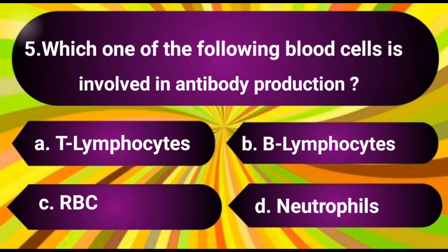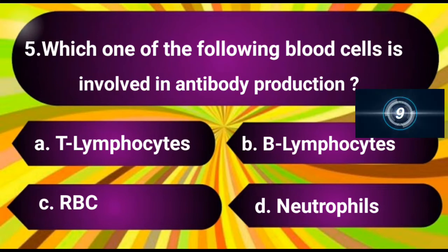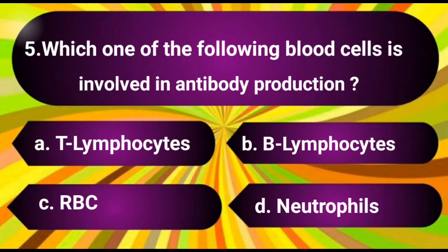Question number 5. Which one of the following blood cells is involved in antibody production? The options are A. T lymphocytes, B. B lymphocytes, C. RBC, D. Neutrophils. The answer is B. B lymphocytes.